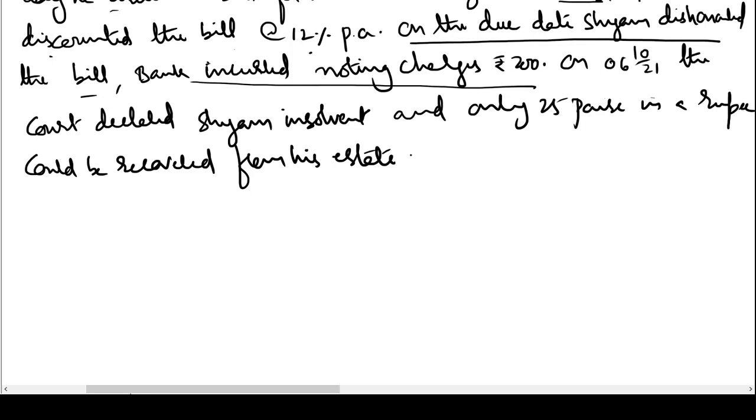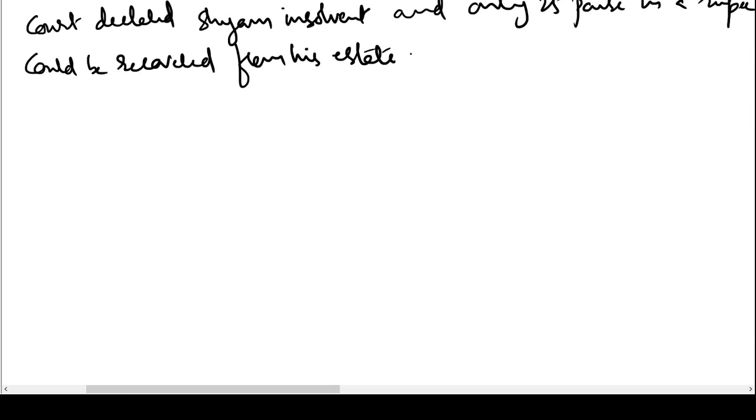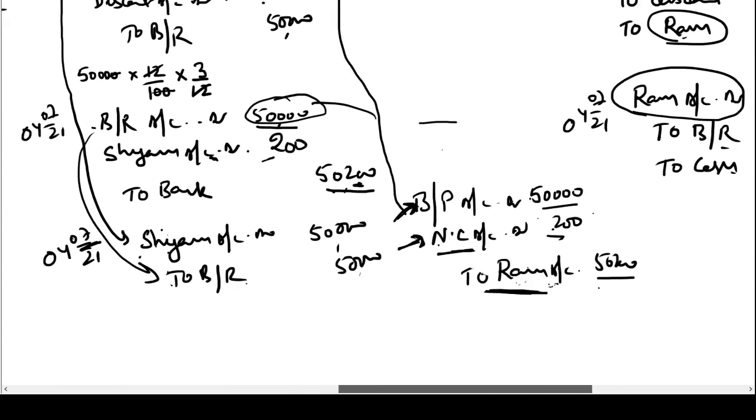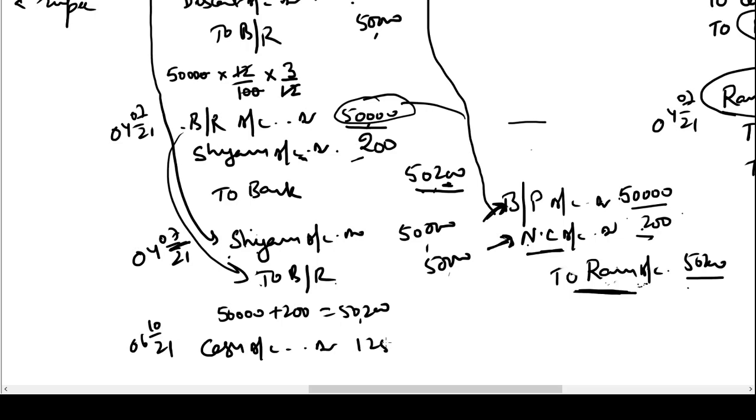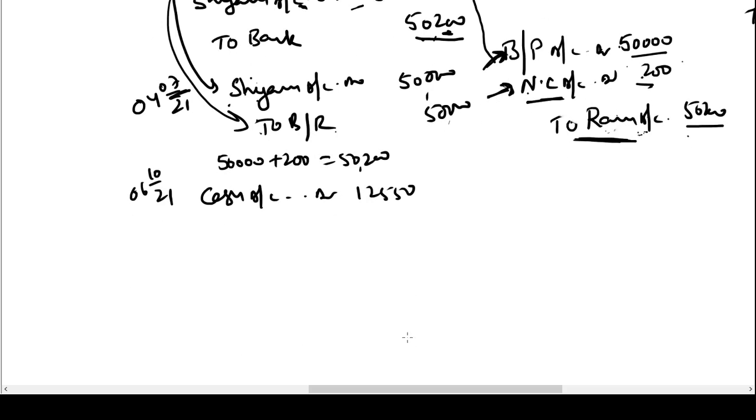On 6th October 21, court declared Shyam as insolvent and only 25 paise in a rupee could be recovered from his estate. Now let us see what will Ram do in his books now. Logically, we all understand that Shyam has to pay 50,000 plus 200 rupees to Ram. 50,200 is the due amount which Shyam has to pay to Ram. But how much is he collecting? He is able to collect only 25%. That is 12,550 rupees he is able to collect. The remaining amount is a loss.